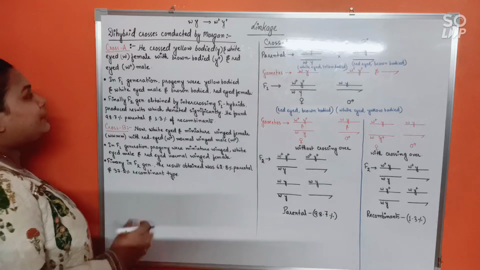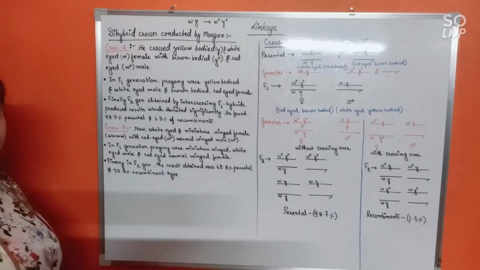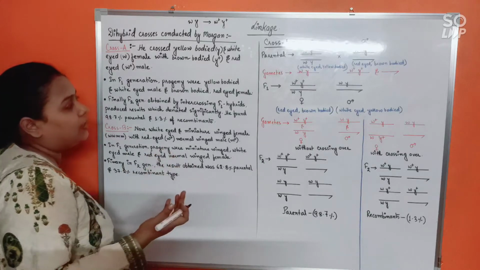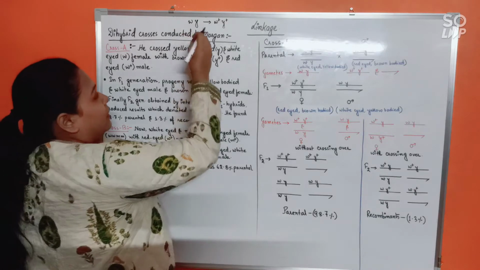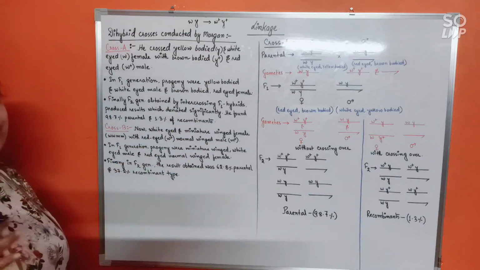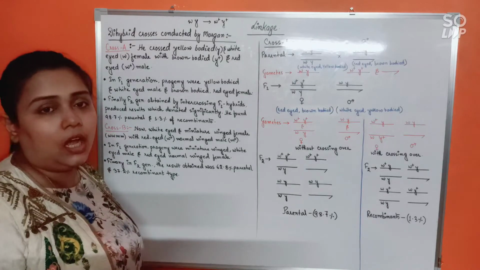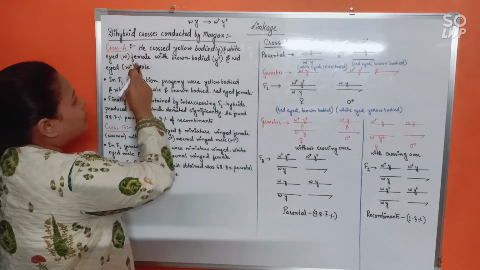Okay. So after the cross was done, the F1 progeny were all obtained, right? And in the F1 progeny, a very interesting thing was seen: the characteristics of the mother had gone to the sons and the characteristics of the father had come down to the daughters. That means, see, yellow-bodied and white-eyed female was there, no?